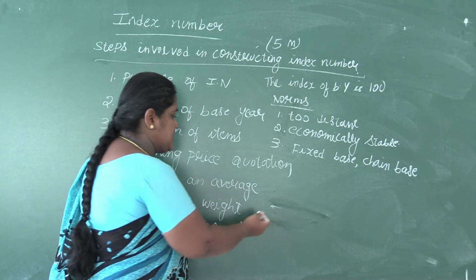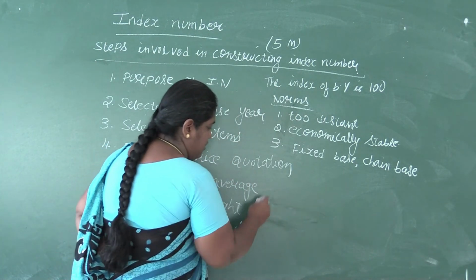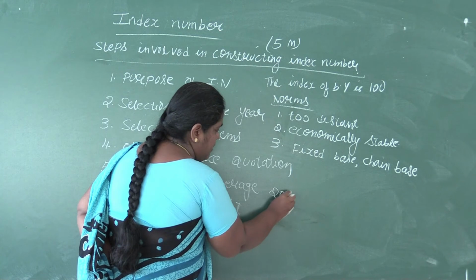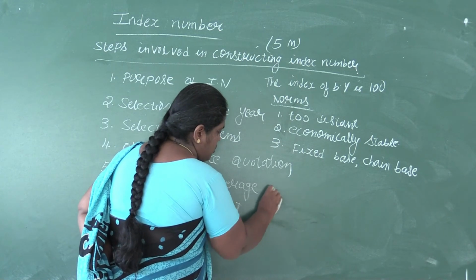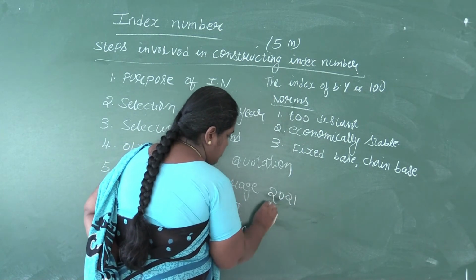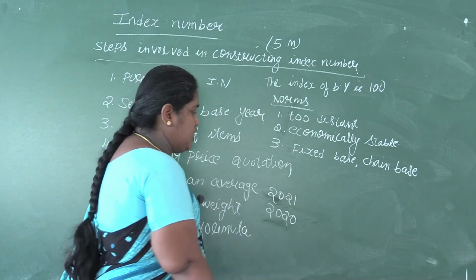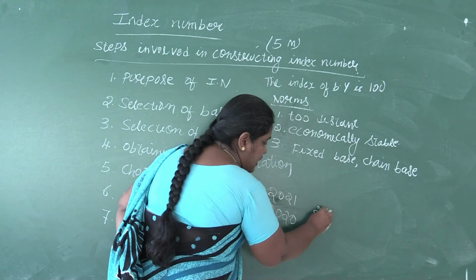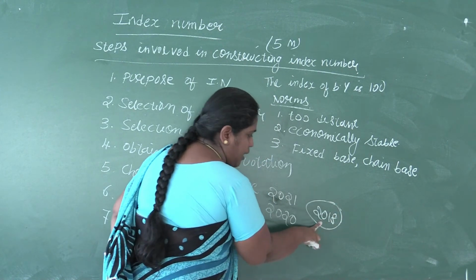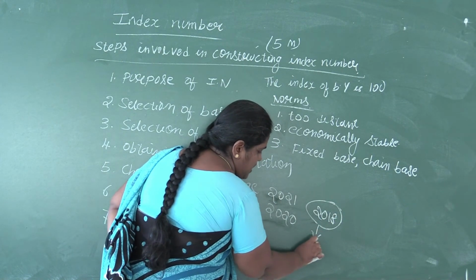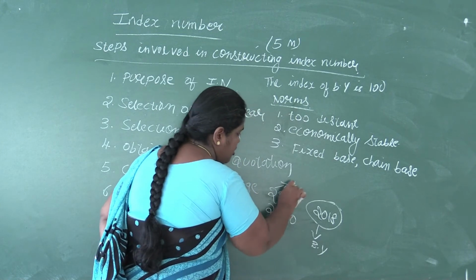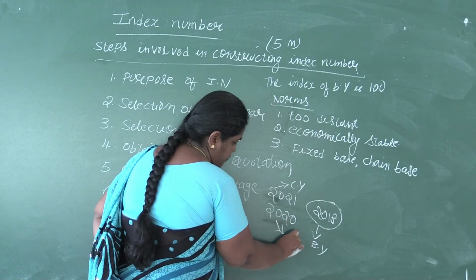Fixed base, I will take an example and explain. If you want to compare the 2021 price and this 2020 price, I will keep 2018 as constant. So this is the base year and I have 2 current years.